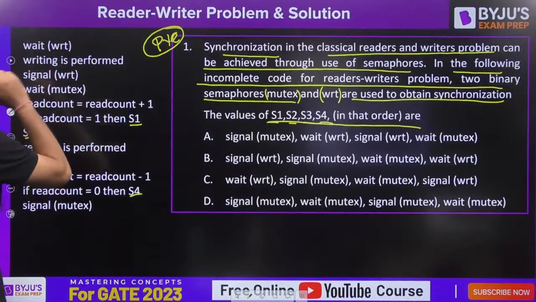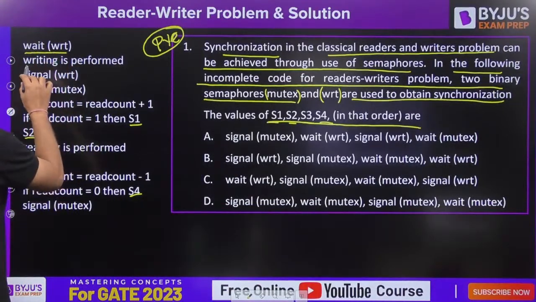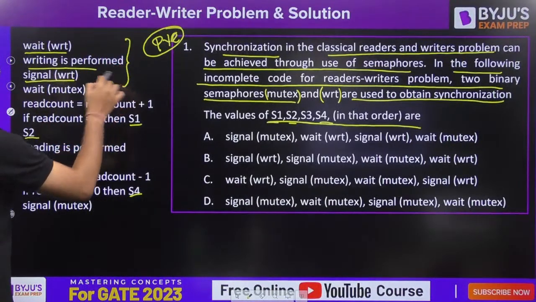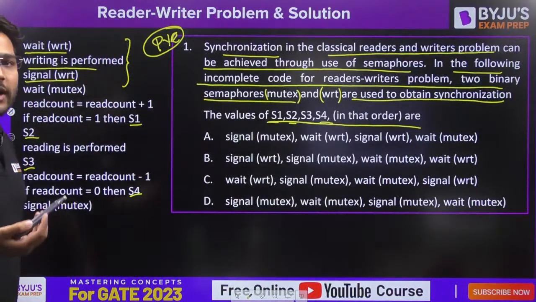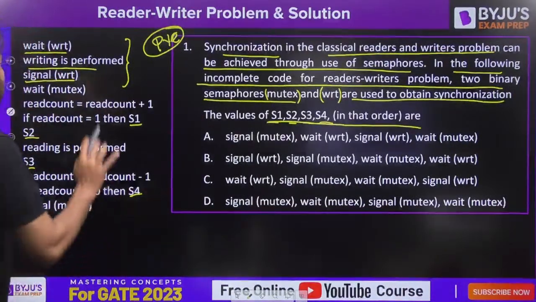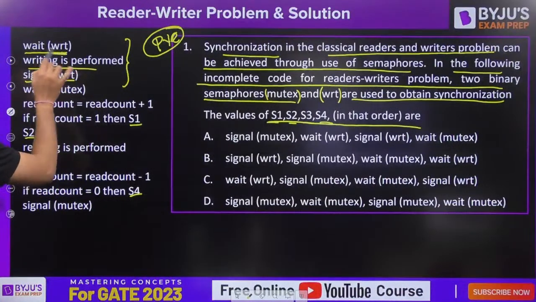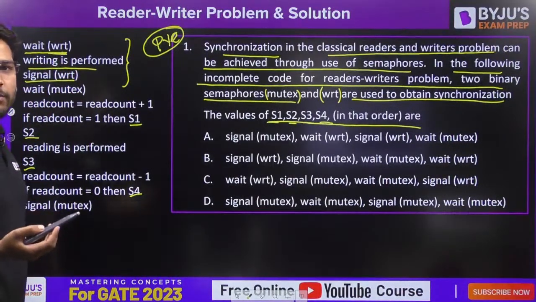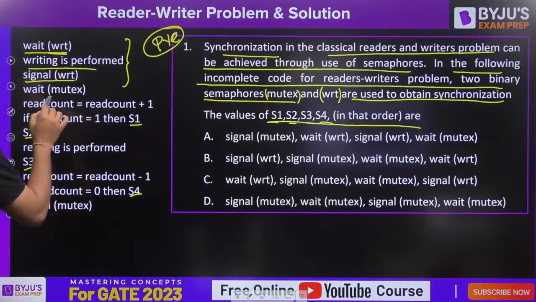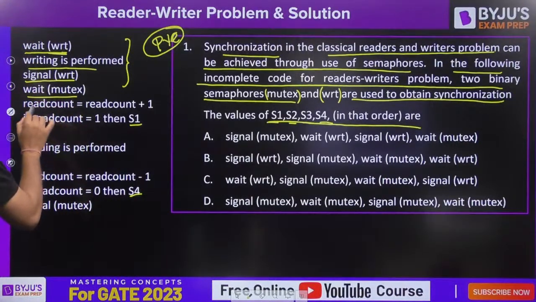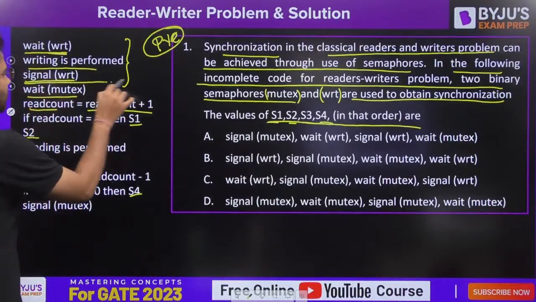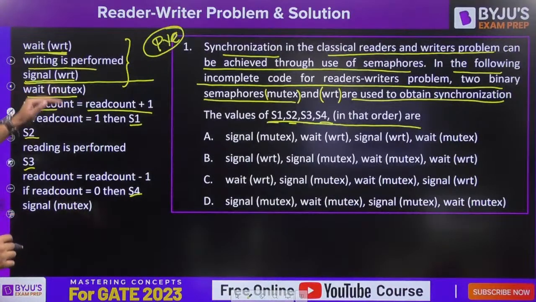Carefully read the code first. Wait of WRT, writing is performed, signal of WRT. That means these three statements belong to writers, right? Writer is going to execute these three statements here, and you can clearly see that the writer is using this binary semaphore, which is WRT. Fine. Now wait of mutex, read count is equal to read count plus 1. This code is going to be executed by your readers.